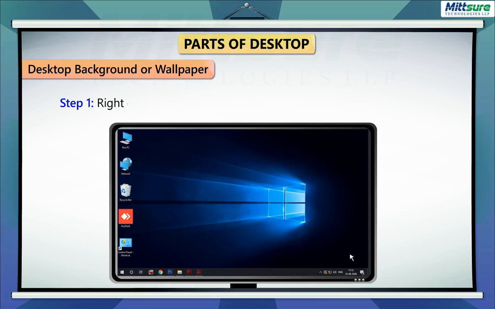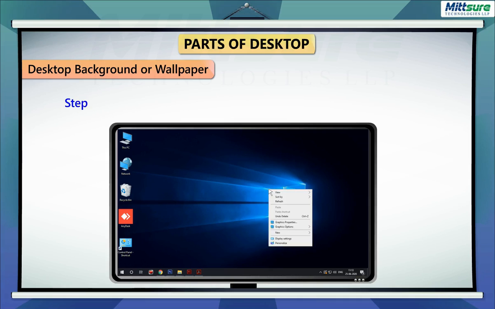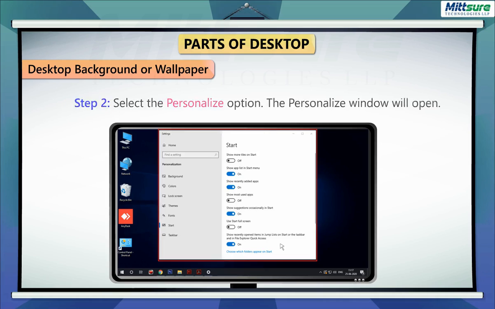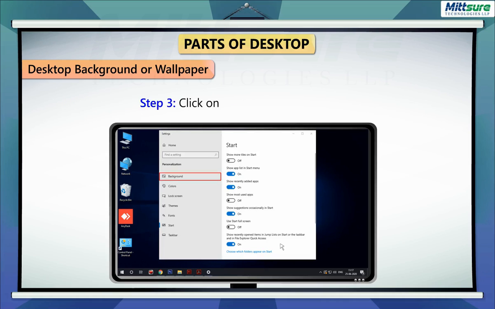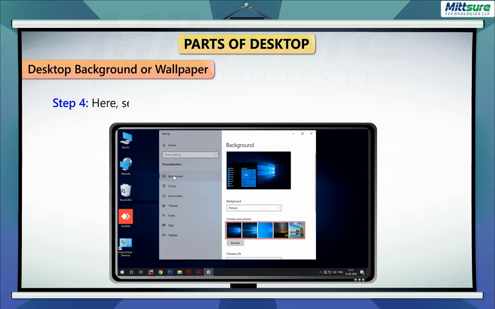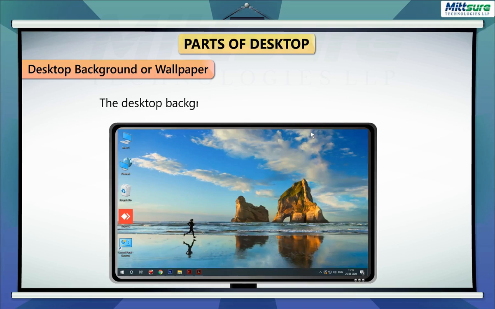Step 1. Right-click anywhere on the desktop. A pop-up menu will appear. Step 2. Select the Personalize option. The Personalize window will open. Step 3. Click on the Background option. Step 4. Here, select the desired picture for the background by clicking on it. The desktop background on the screen will be changed.